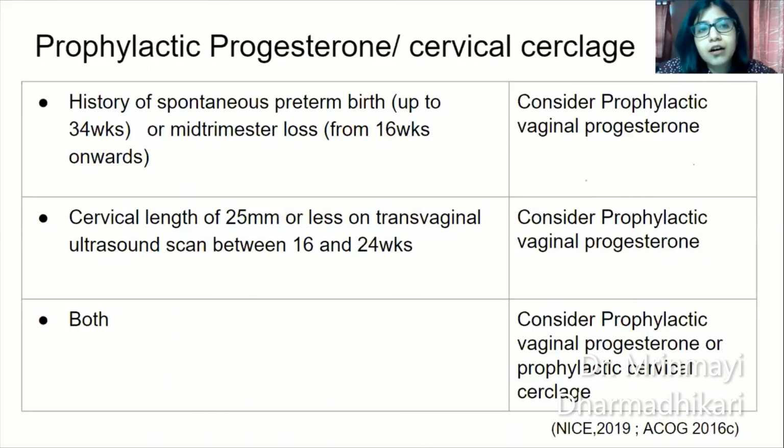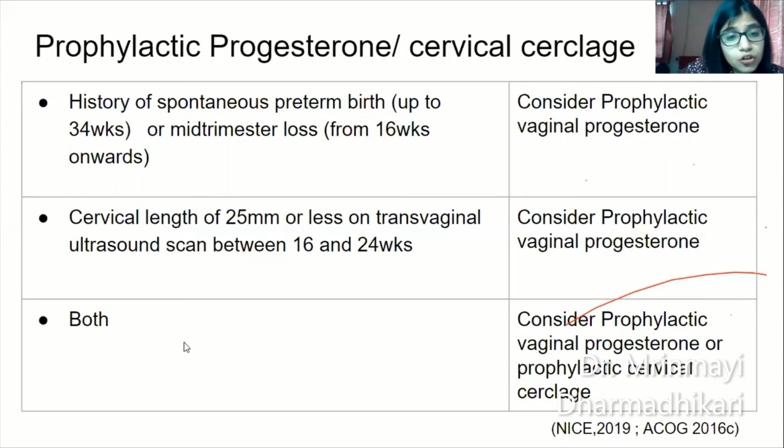Another interesting aspect of preterm labor is the use of prophylactic progesterone and prophylactic cervical cerclage. When to do it, when not to do it, how effective is it? These are NICE guidelines, and they have also been agreed upon by the American College of Obstetrics and Gynecology. History of spontaneous preterm birth in a previous pregnancy or mid-trimester loss, consider prophylactic vaginal progesterone. If on a routine anomaly scan between 16 and 24 weeks, you find that the cervical length is 25 millimeters or less, then again, consider prophylactic vaginal progesterone.